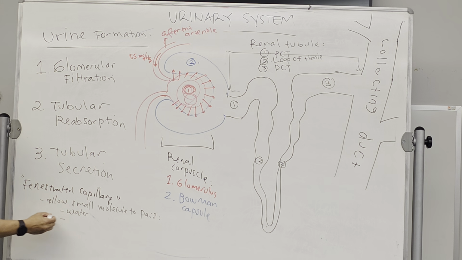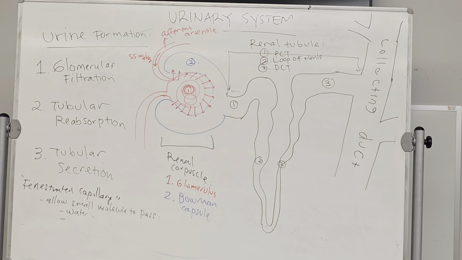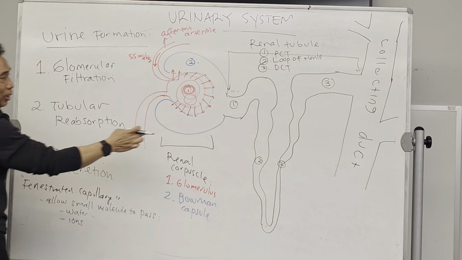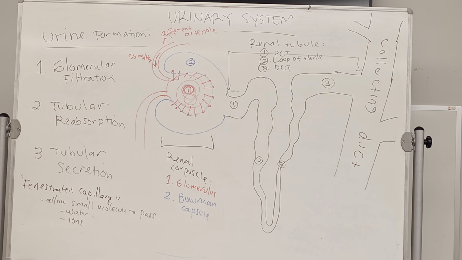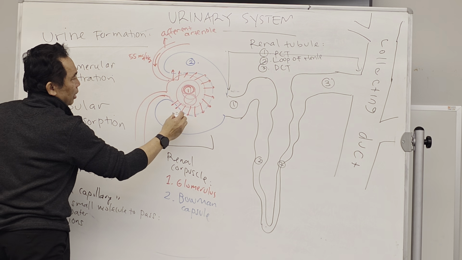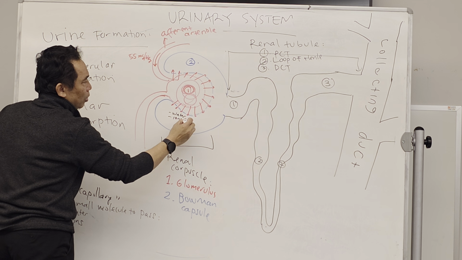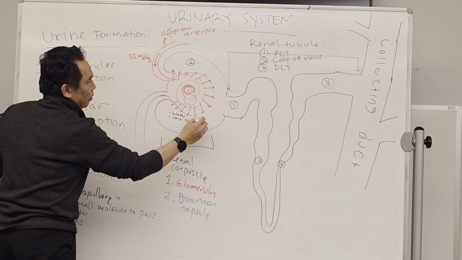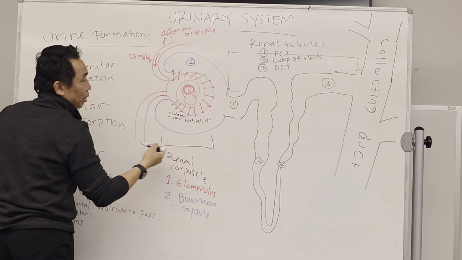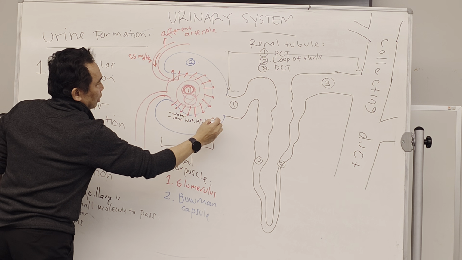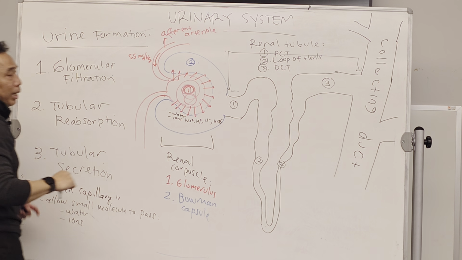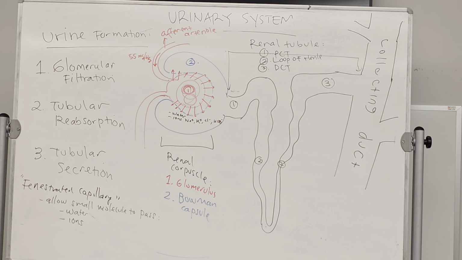Second, what are other molecules that are small? Ions. Ions will be small. Right? So a lot of ions will be filtered, at least go to the Bowman capsule over here. Okay? So it's going to be water going here, ions, maybe sodium, potassium, chloride, bicarbonate ions, many ions will go there.